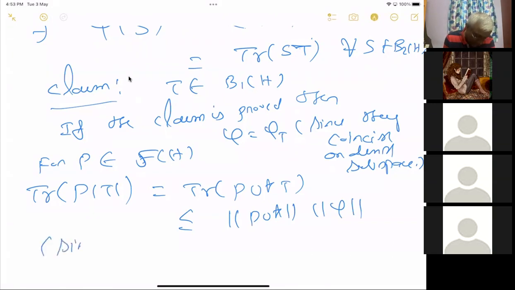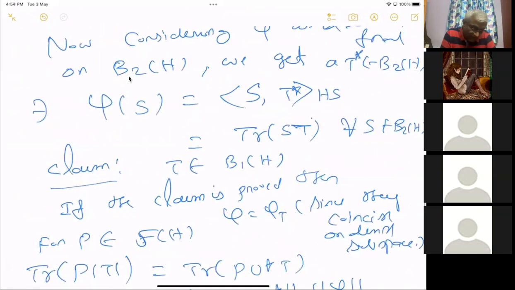Since mod T is a Hilbert-Schmidt operator, this is true. I mean, you have to go from here. Since mod T is a Hilbert-Schmidt operator, trace of P mod T is by definition equal to this.